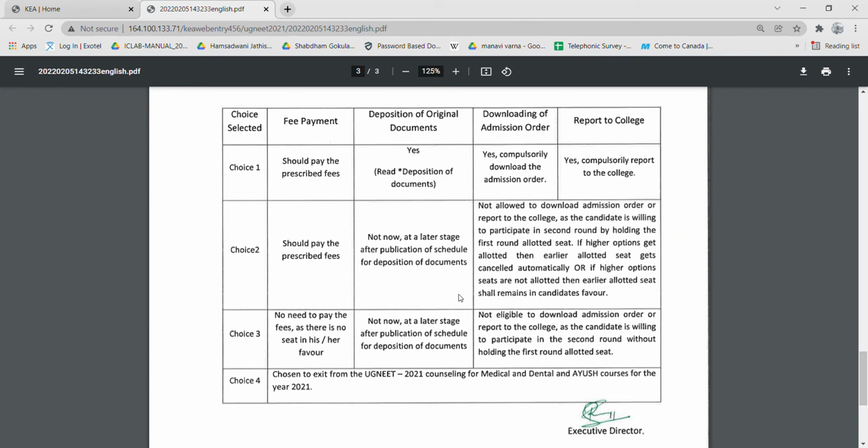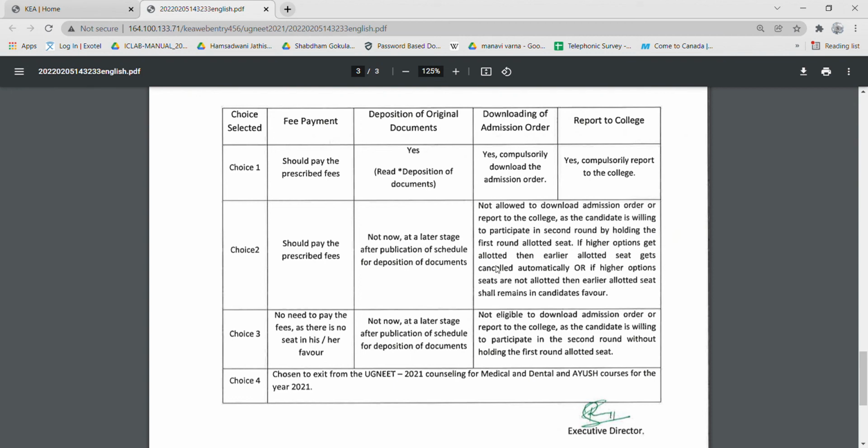When they publish a schedule for the document deposition, that time you can go and deposit for the choice 2 candidates. And downloading of admission order and reporting to college is done only when you tell that the seat is fine, I'm happy with the seat and I'll go to the same college with the same course. So choice 2 candidates are not allowed to download the admission order or report to the college, as a candidate is willing to participate in the second round by holding the first round allotted seat.